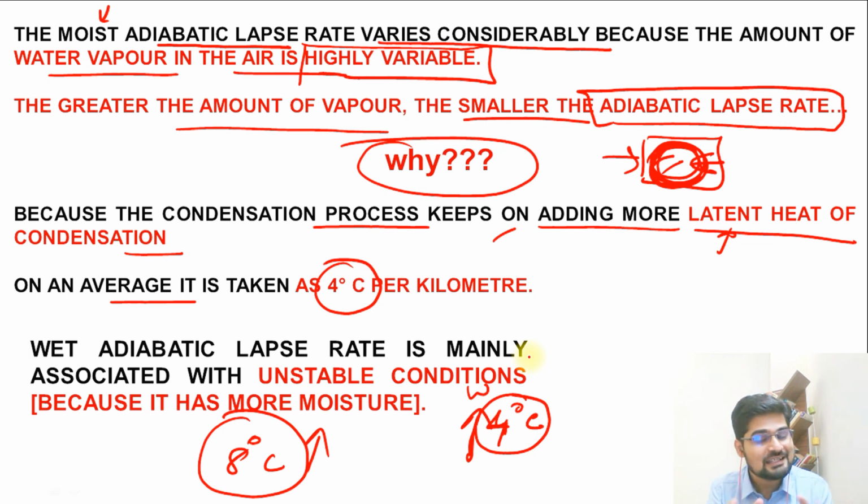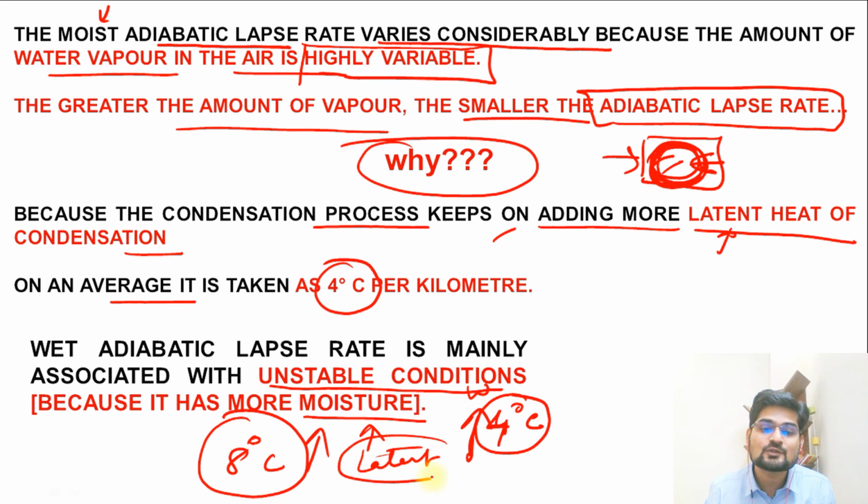So when we say dry adiabatic lapse rate and wet adiabatic lapse rate, remember to factor in the latent heat of condensation due to more moisture. That is the difference, and it is associated with the unstable condition, because there is more moisture, and moisture has latent heat.